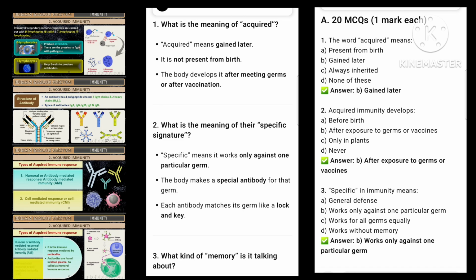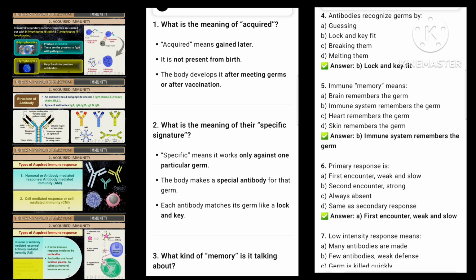2. What is the meaning of specific? Specific means it works only against one particular germ. The body makes a special antibody for that germ. Each antibody matches its germ like a lock and key.